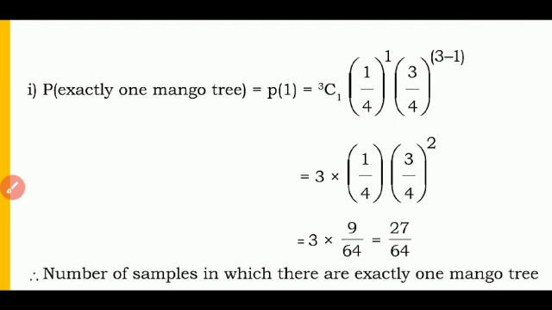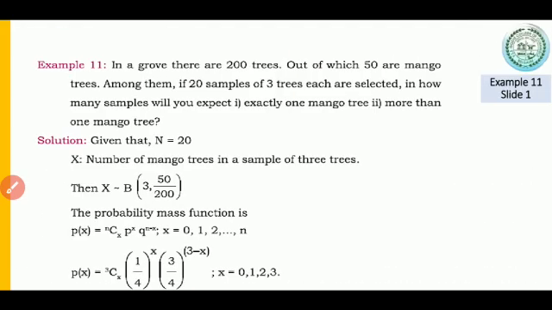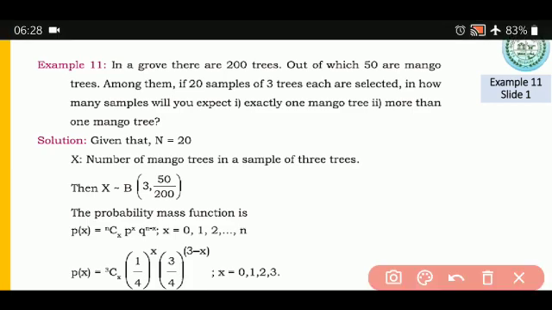And in the question, please pay attention to what they have asked here: how many samples will you expect? That means you not only have to find the probability value, but also you have to find how many samples. They have taken 20 samples, hence the value of capital N here is 20. There are a total of 200 trees, out of which 50 are mango trees, and from that they have taken samples of 20.